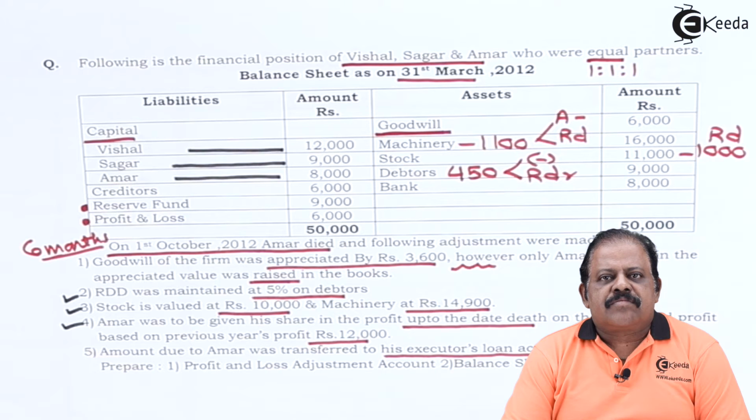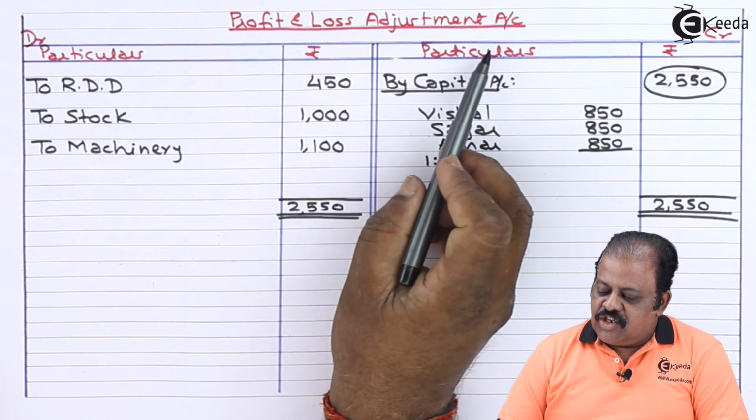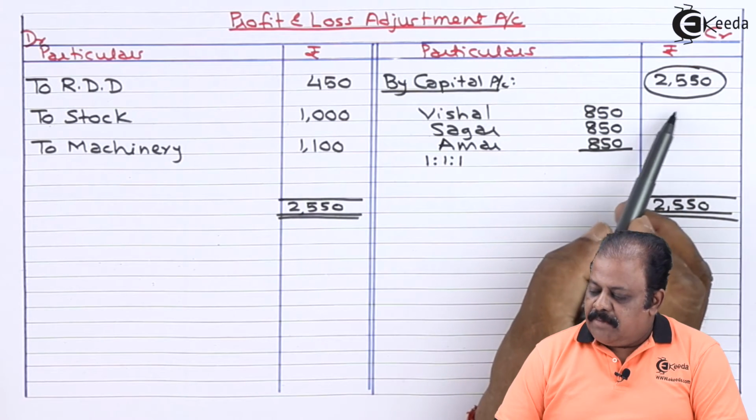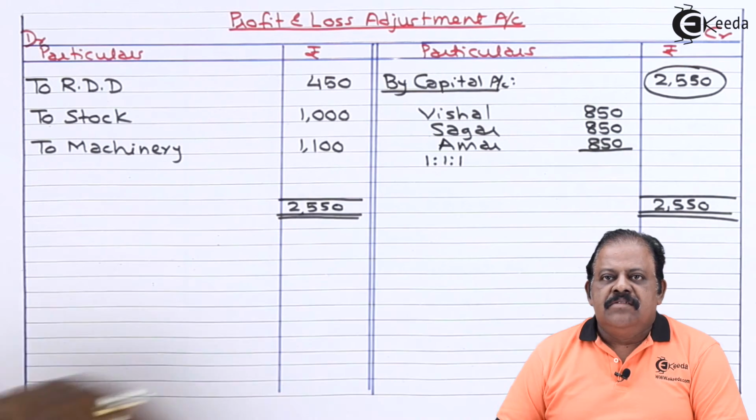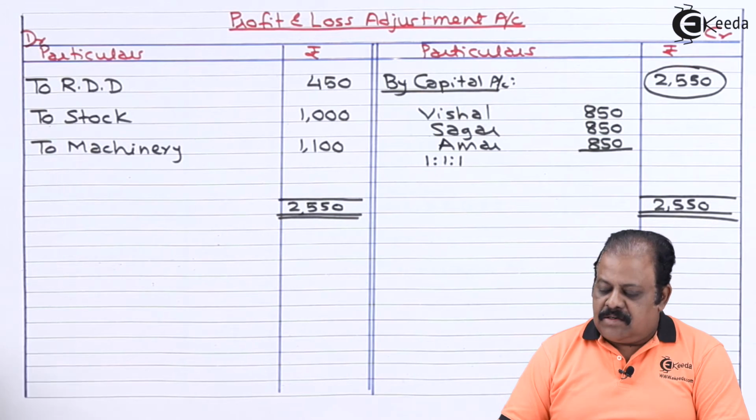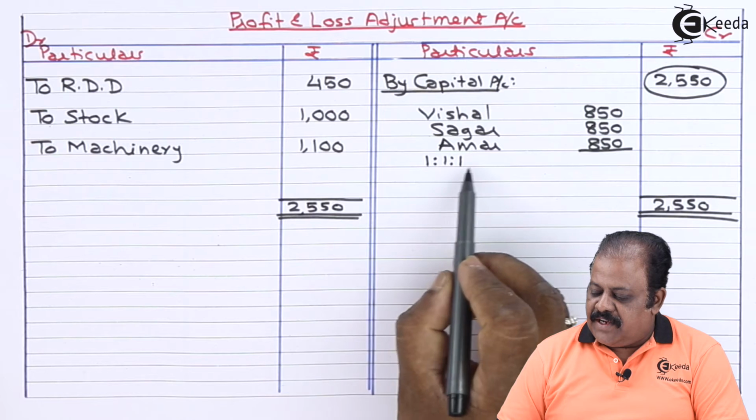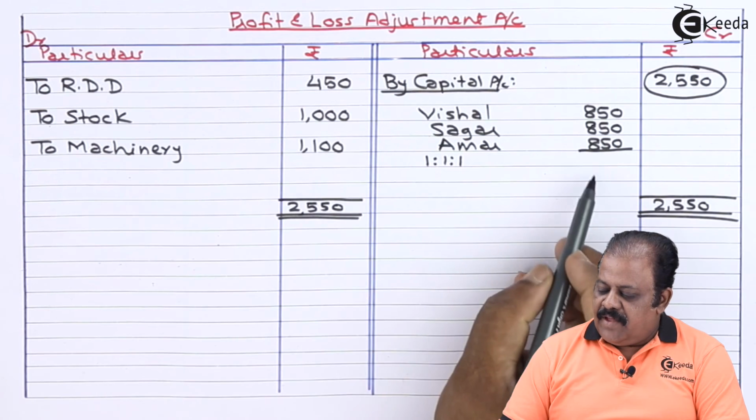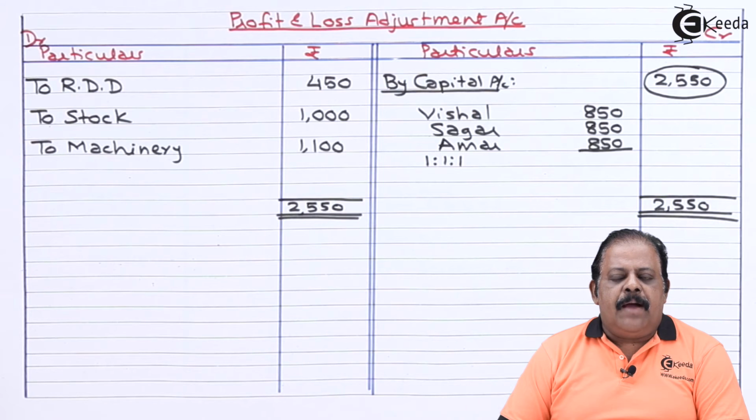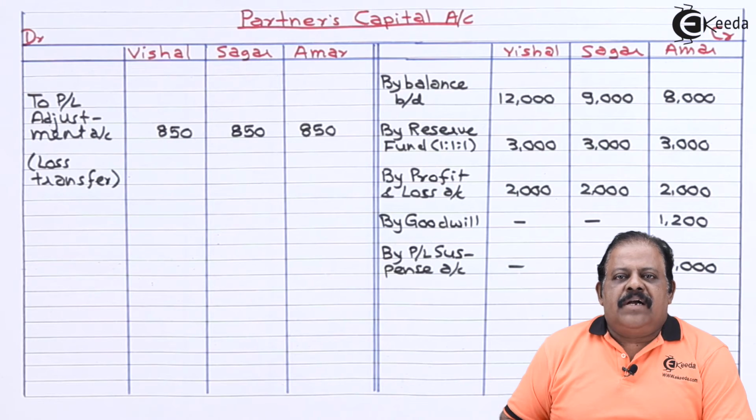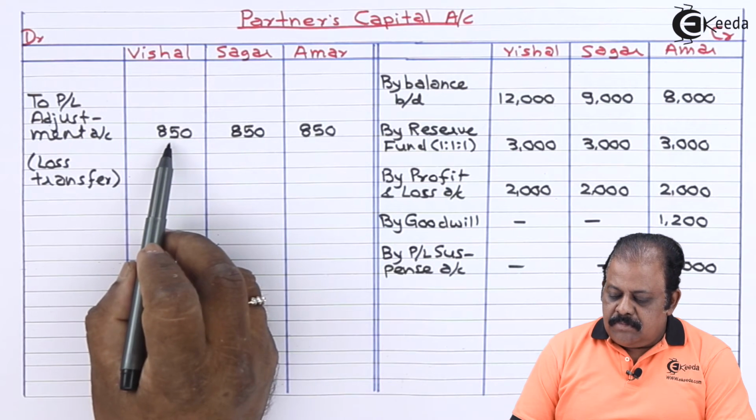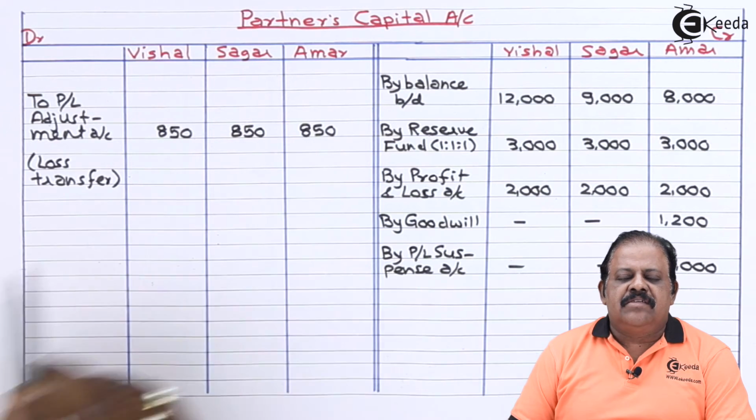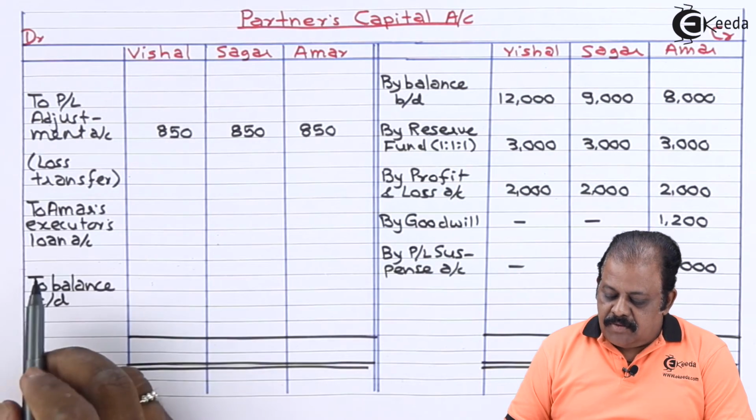Let us close now profit and loss adjustment account. Profit and loss adjustment account, credit side we are getting balancing figure 2,550. This is loss. This will be distributed equally among all partners. Vishal 850, Sagar 850, Amar 850. This will be then transferred to the debit of capital account of all partners. Partners capital account debit to profit and loss adjustment account. In each column, 850 loss transferred. Partners capital account debit.